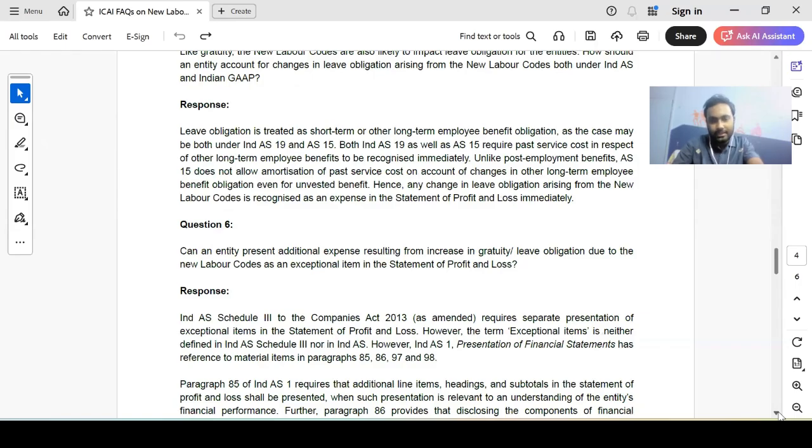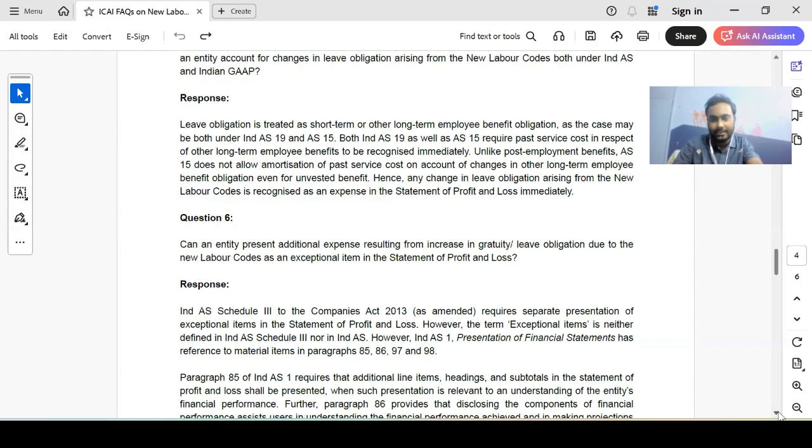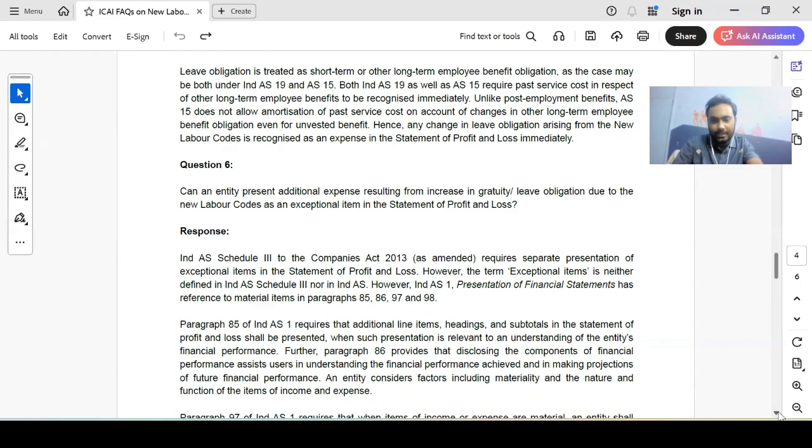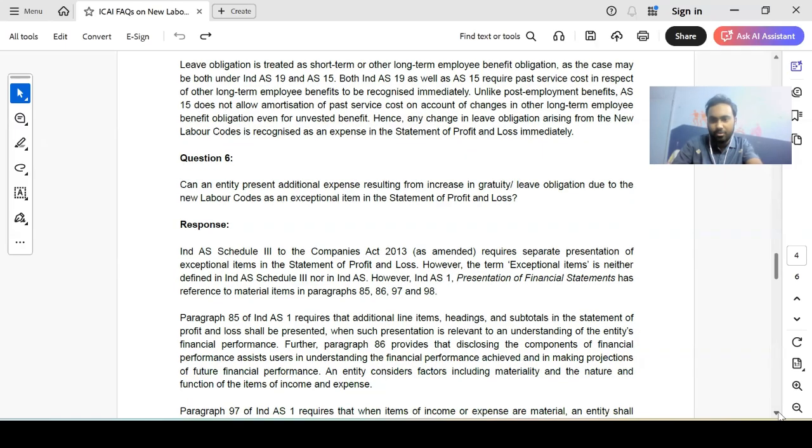So basically they are saying that the term exceptional item is neither defined in Schedule 3 nor in Ind AS. But Ind AS 1, Presentation of Financial Statements, has provisions on material items in paragraphs 85, 86, 97 and 98. Paragraph 85 says that when an item is relevant to the user's understanding of financial performance, it should be presented separately. Paragraph 86 states that if the item helps in making financial projections for future performance, it should be presented separately. So an entity should consider factors including materiality and the nature and function of the items of income and expense before presenting them separately.